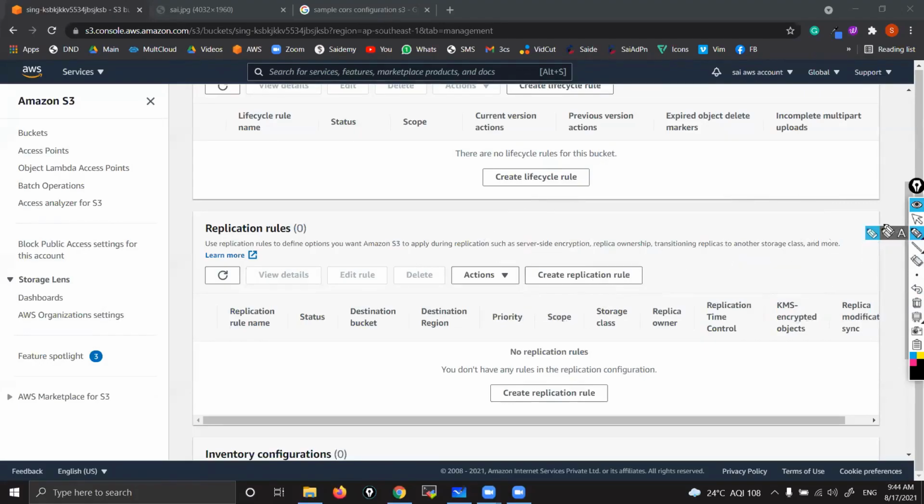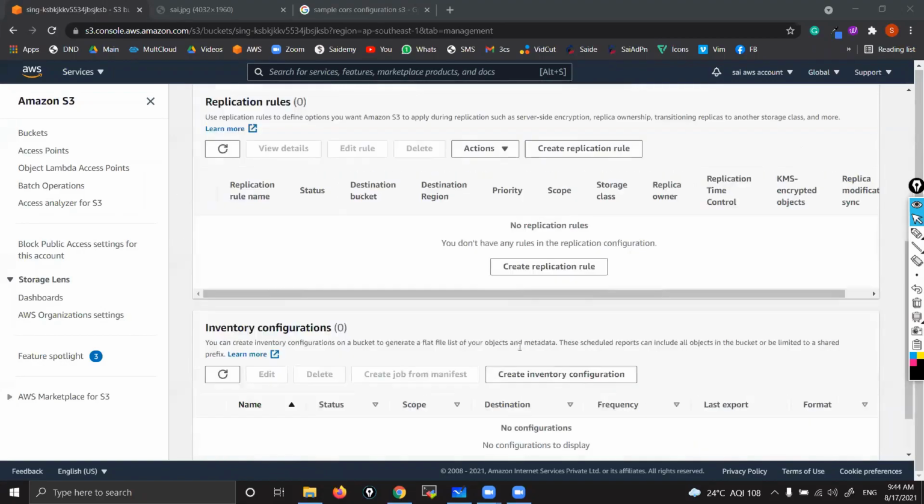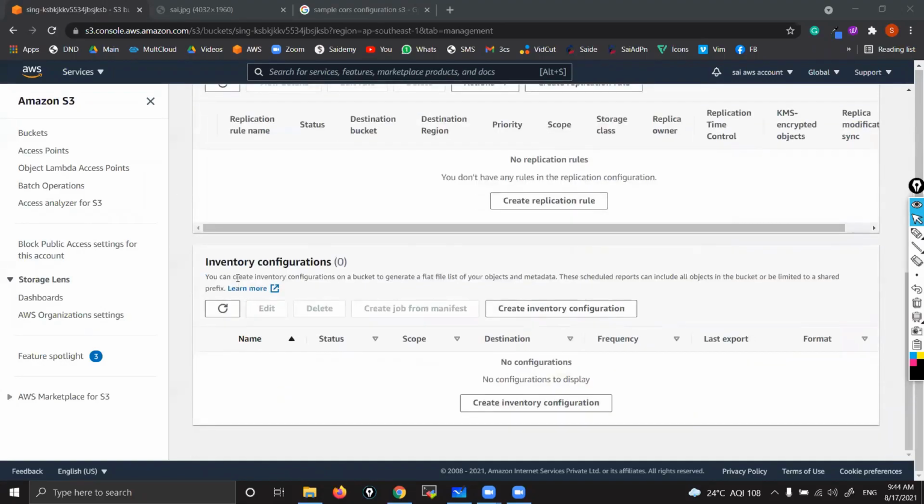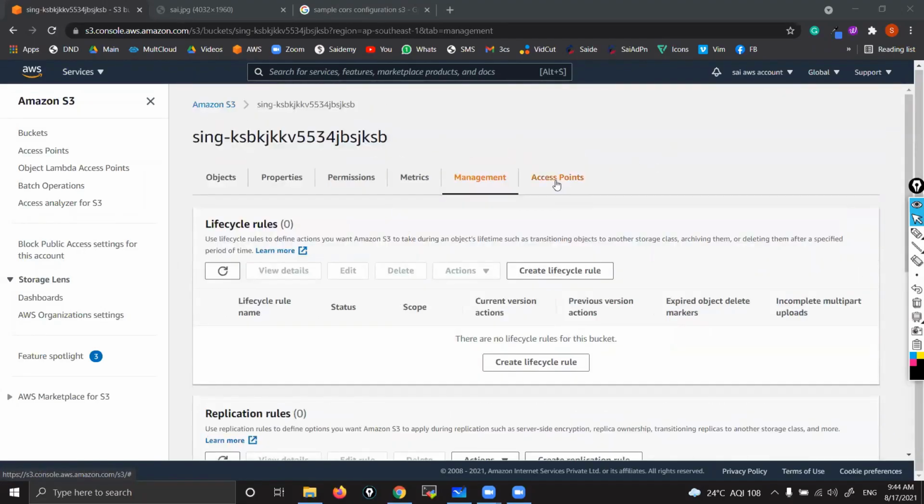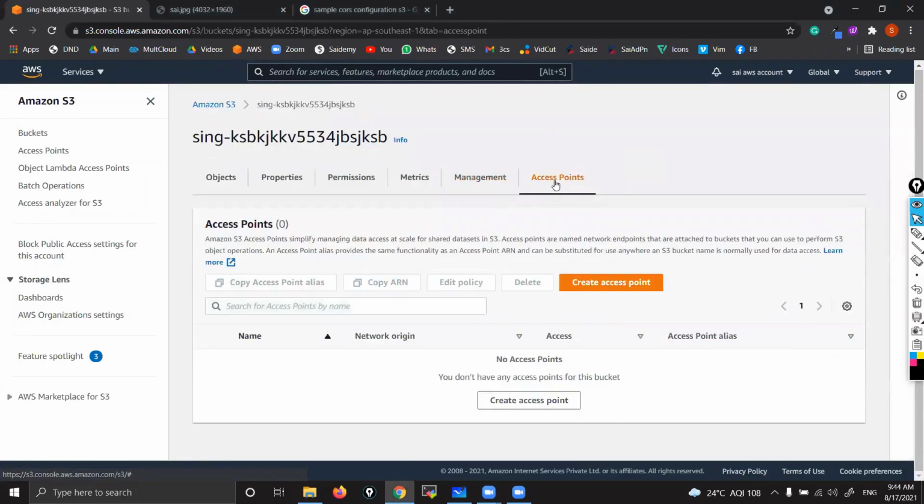Okay, so this is how we copy data from one bucket to another bucket. Automatically, that we are going to read from here. Inventory management, and again, this you can ignore. Inventory configuration, which is not important, and access points also. This also you can ignore because these are not at all important. Okay, so whatever we discussed, just remember those things only. So this is at bucket level.